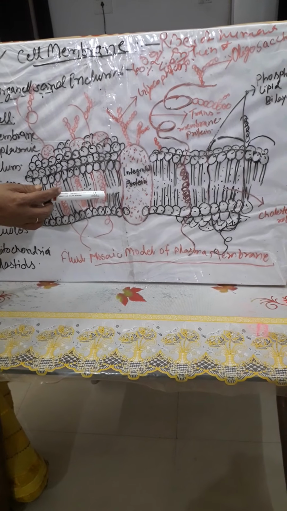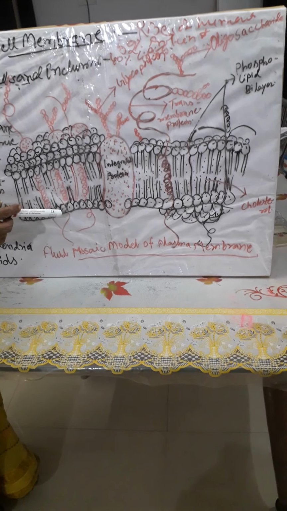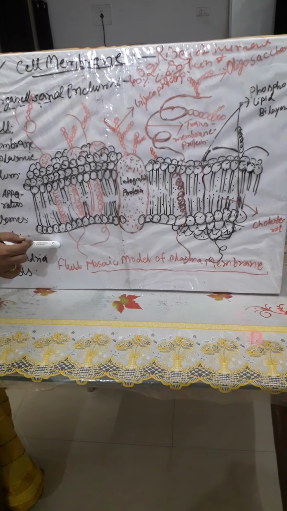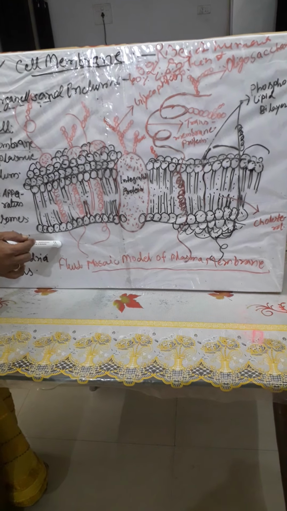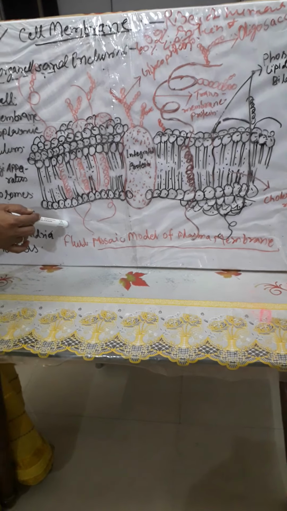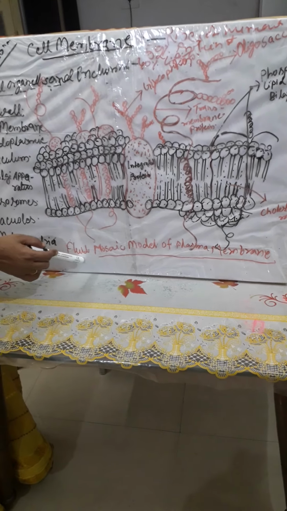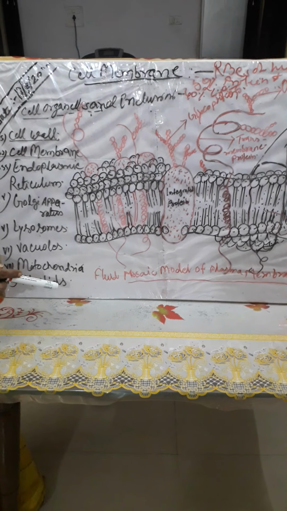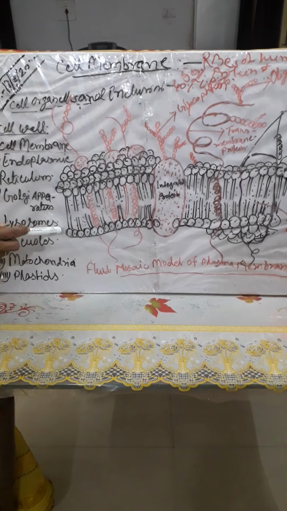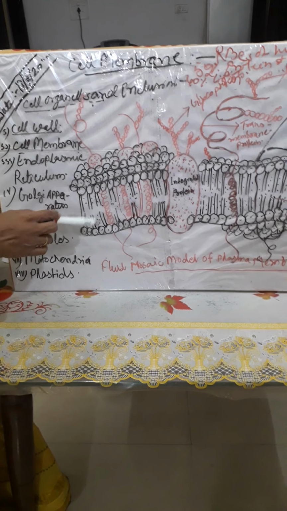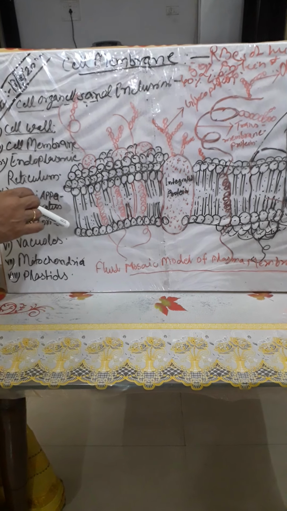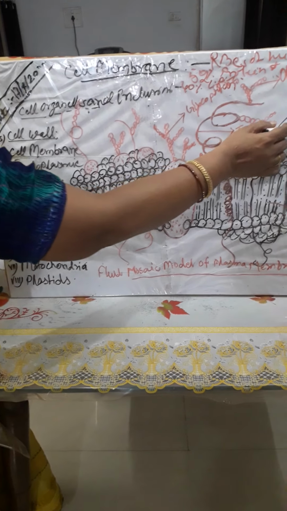The improved structure of the cell membrane was proposed by Singer and Nicolson in 1972, widely accepted as the fluid mosaic model of the plasma membrane. According to this, the quasi-fluid nature of lipid enables lateral movement of proteins within the overall bilayer.